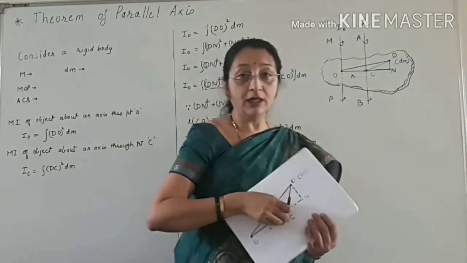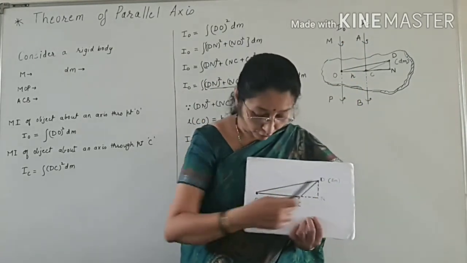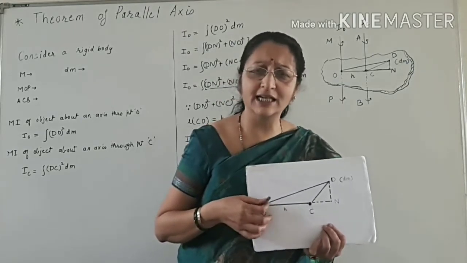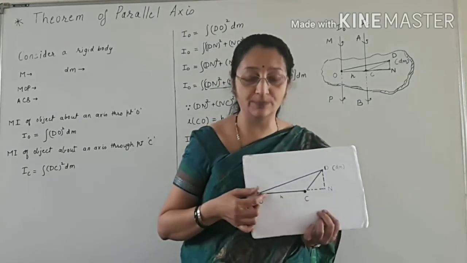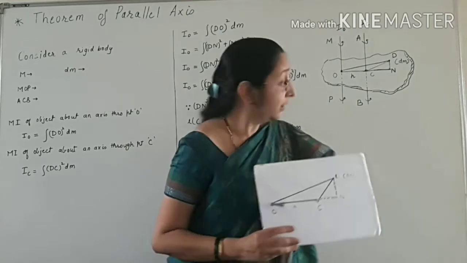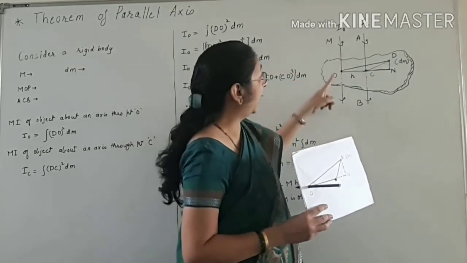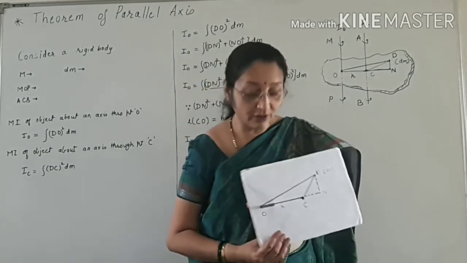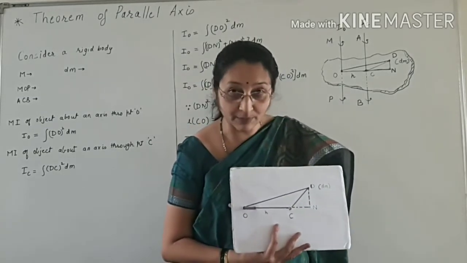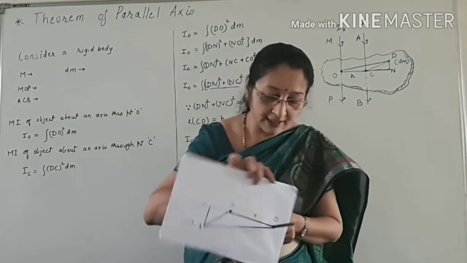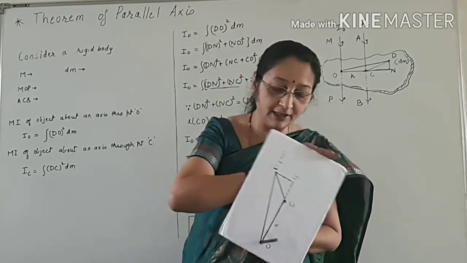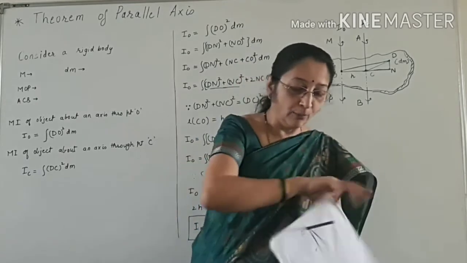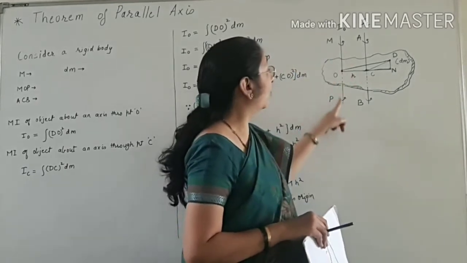Now if the axis of rotation passes through any point O, the axis of rotation MOP is passing through O. So the moment of inertia about an axis passing through the point O is in this way. When this rigid body is going to rotate, the moment of inertia is IO.